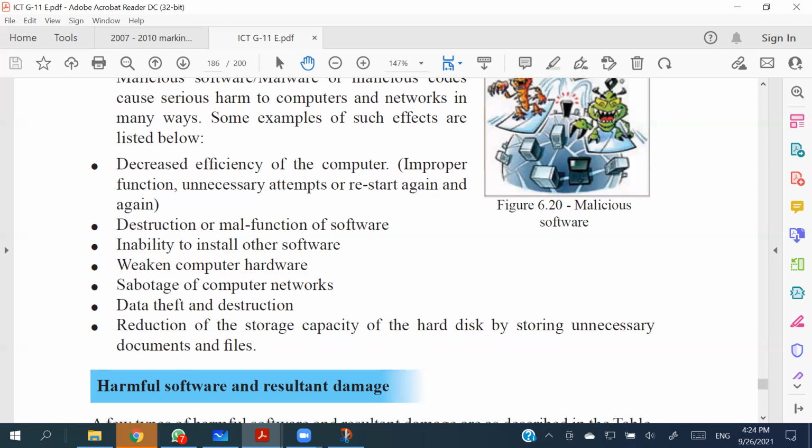So it will get heated, and it will reduce its lifetime, right? Sometimes it will also affect the CD-ROMs, RAMs and all these things, right? Which will affect them, right?